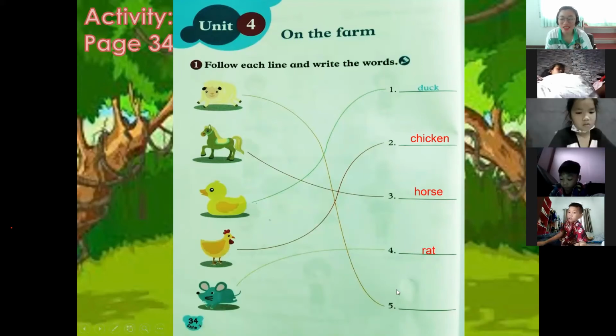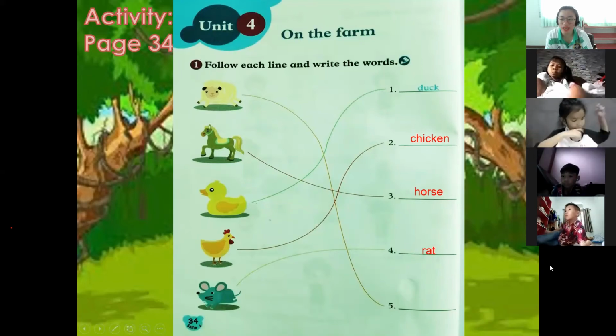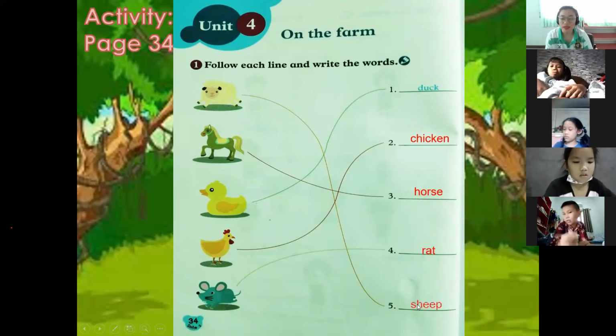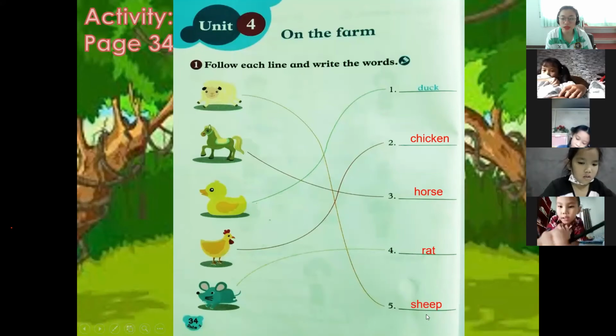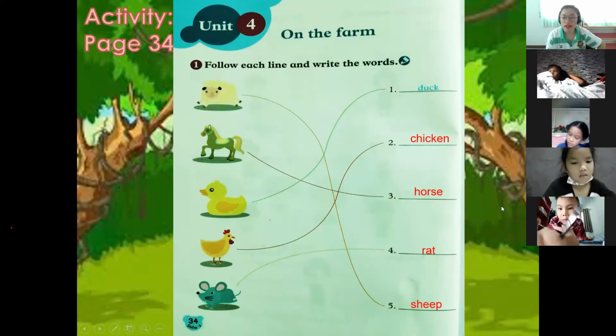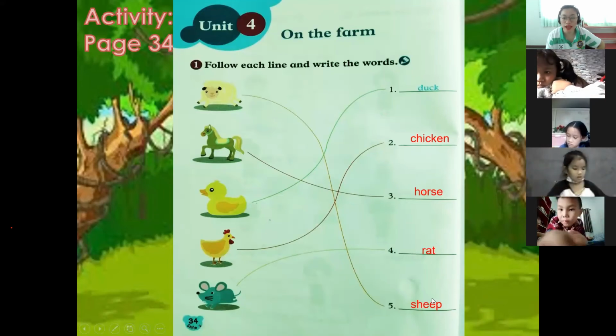So how do you spell sheep? S-H-E-E-P, sheep. Okay, so number 1 is duck. Number 2 is chicken. Number 3 is horse. Number 4 is rat. Number 5 is sheep.